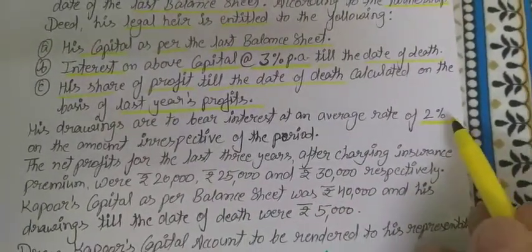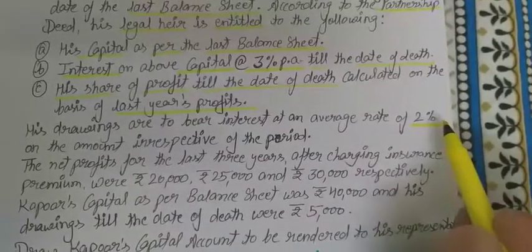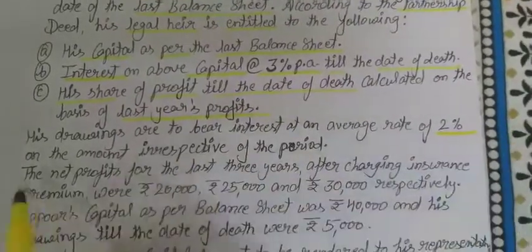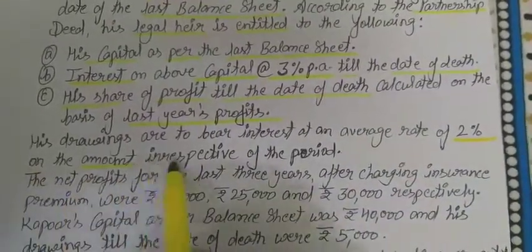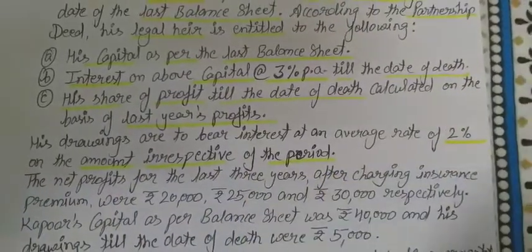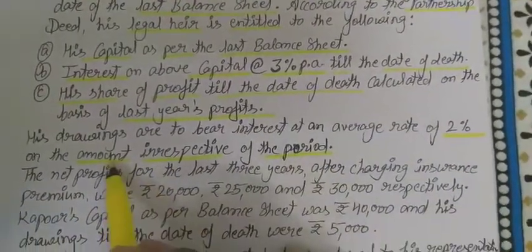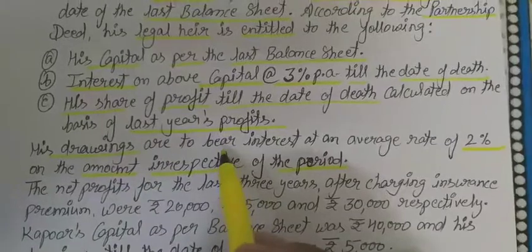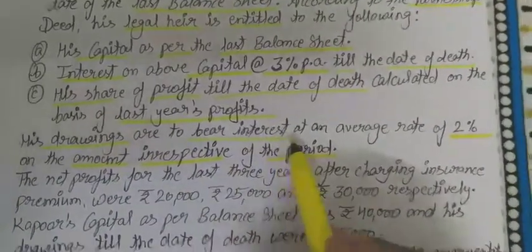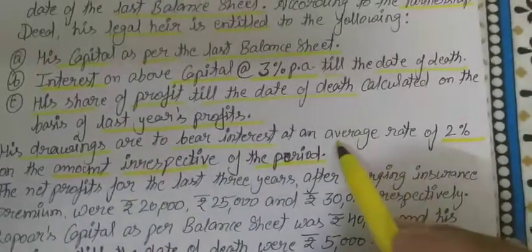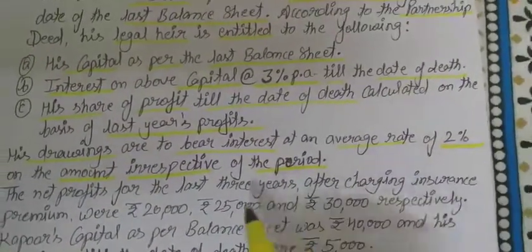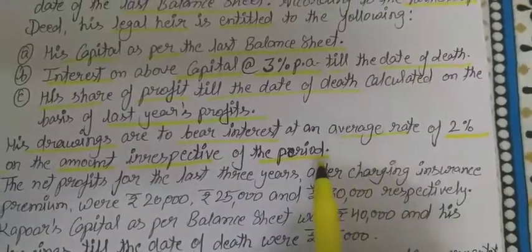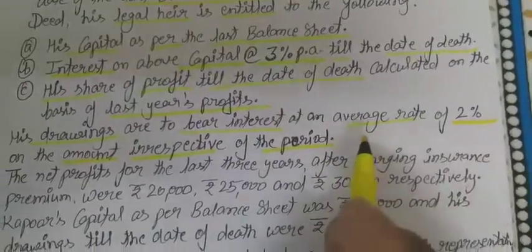Next, his drawings are to bear interest at an average rate of 2%. There is no information whether it is per annum or annual after the 2%, so it is on the amount irrespective of the period. They have already given that whatever amounts of drawings he withdrew from the firm will bear interest at the average rate of 2% irrespective of the period, for that period only for which he was present in the firm.